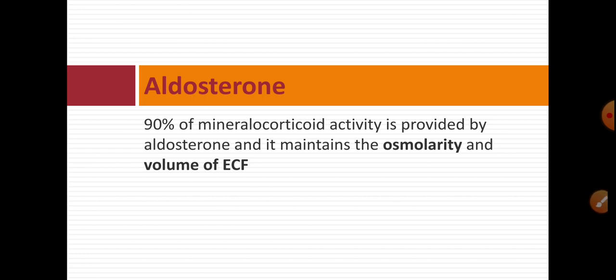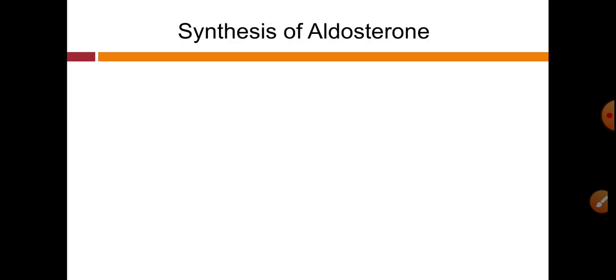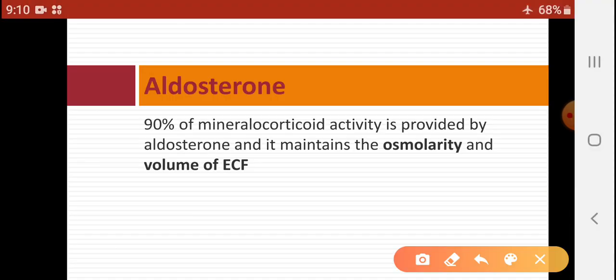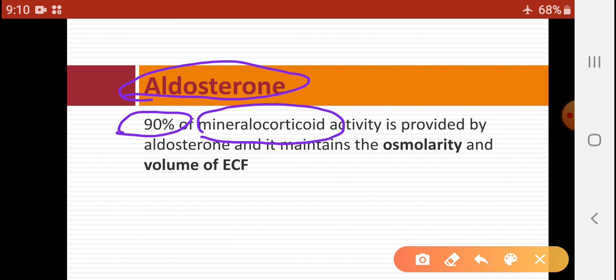So let us see the mineralocorticoid aldosterone. Aldosterone is more important than 11-deoxycorticosterone because 90% of mineralocorticoid activity is carried out by this hormone.